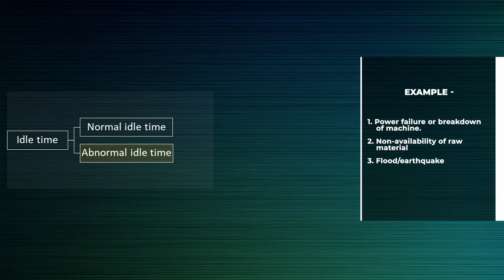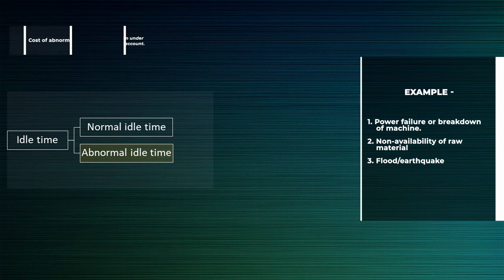Like non-availability of raw material can be avoided if the requirement of raw material is properly planned and made sure that they are available as and when needed. Whereas uncontrollable abnormal idle time is an abnormal idle time which cannot be controlled or avoided by the management. For example, flood or earthquake.